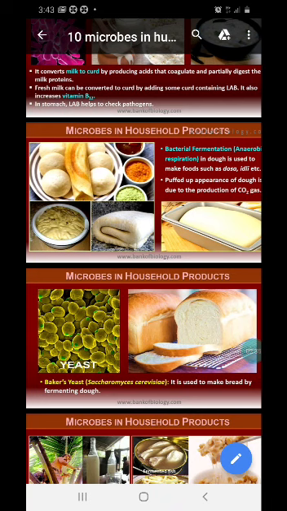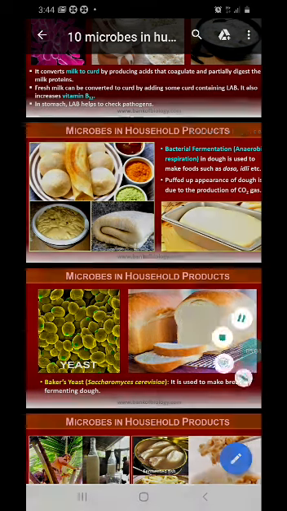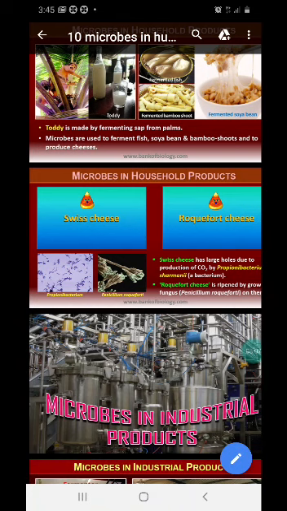The puffed up condition of dosa, idli and bread is because of the large amount of CO2, carbon dioxide, produced by the action of this yeast on the food material. This process is called fermentation. Clear? And toddy is also fermented by yeast, right? Microbes are also used to ferment fish, soya beans, and bamboo shoots.